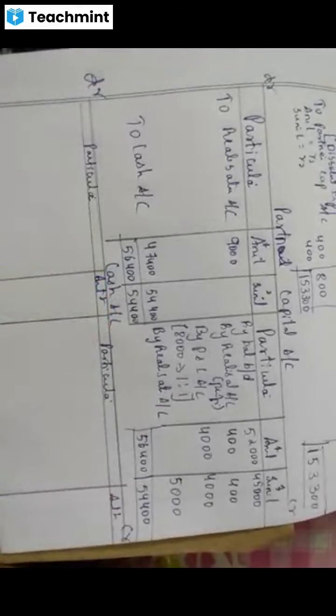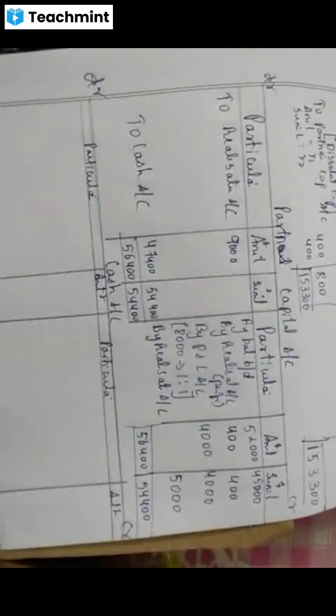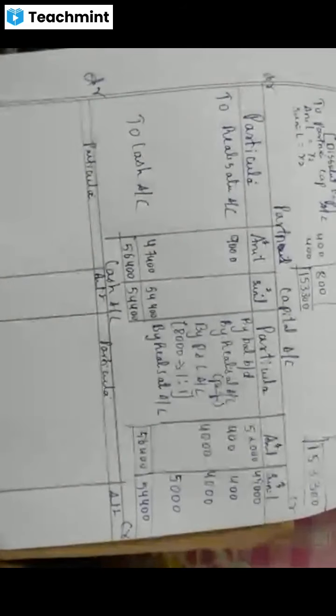Cash account. What is the first step in cash account or bank account? What we are doing? First is, yes, that is to balance brought down.